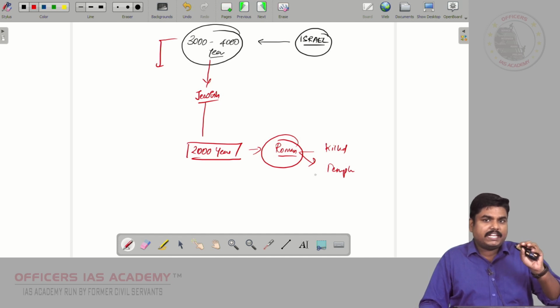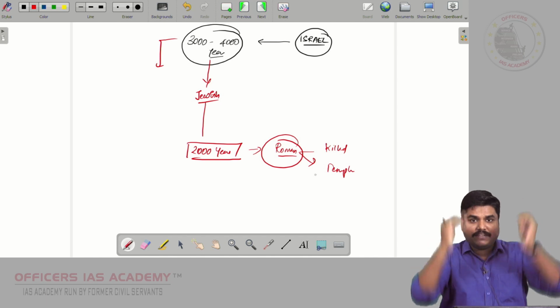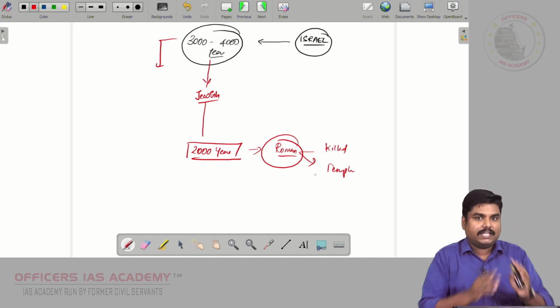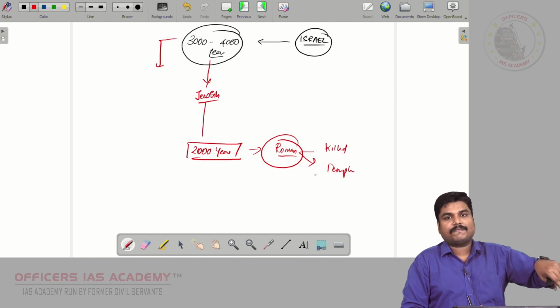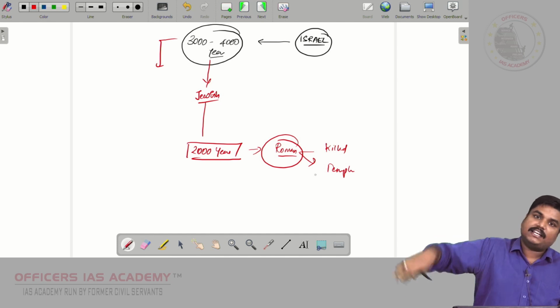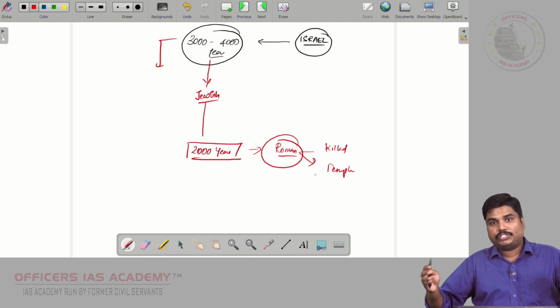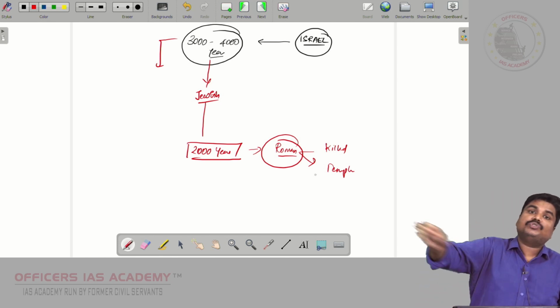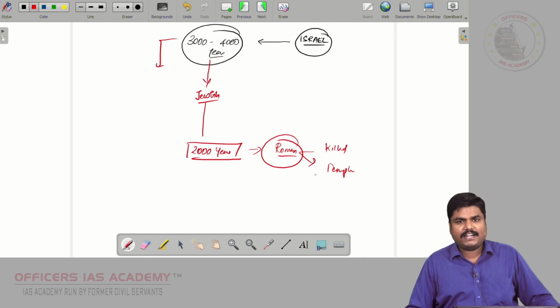There's a popular belief among the Jews that the Israel region is a gift given by God to the Jews. That territory is a gift given by God to Jews. But what the Romans did, they expelled the Jews from Israel itself. No Jew was allowed to stay inside Israel. Many Jews were killed. Many Jews were expelled. They were forced to migrate, and Jews' temples were destroyed.